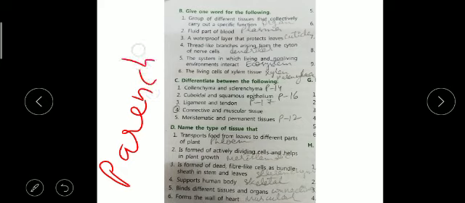The thread-like branches that arise from the cyton or cell body are called dendrites. The system in which living and non-living environment interact with each other is the ecosystem. And the living cells of xylem tissue are xylem parenchyma. Xylem parenchyma, PARENCHYMA.